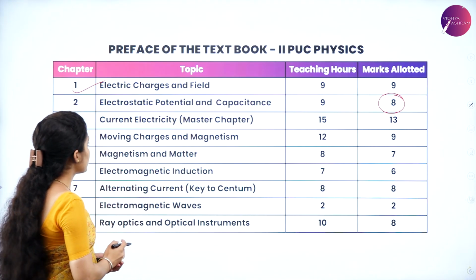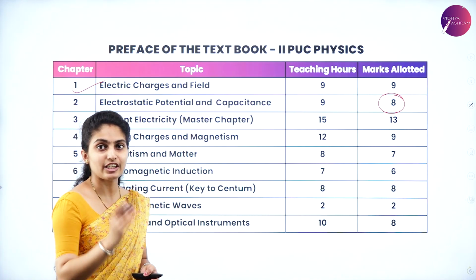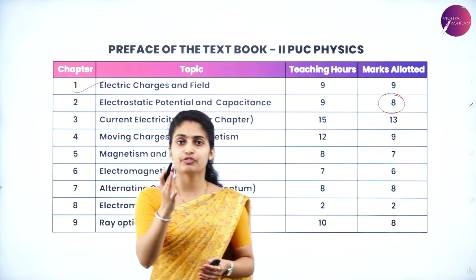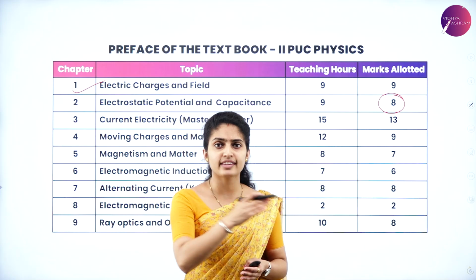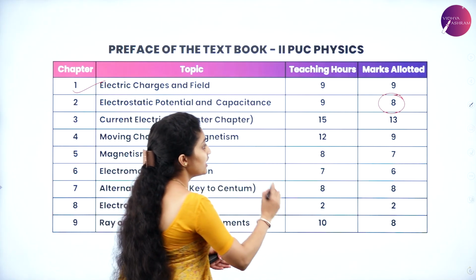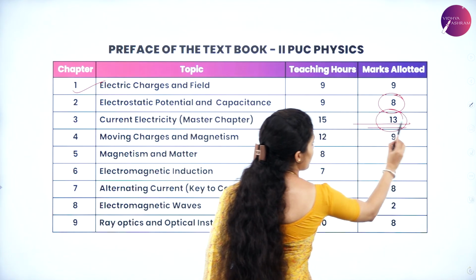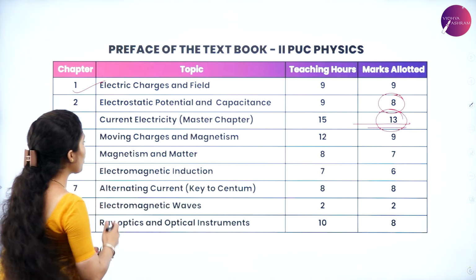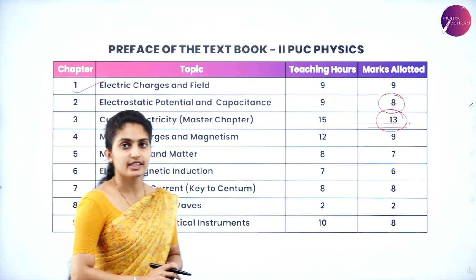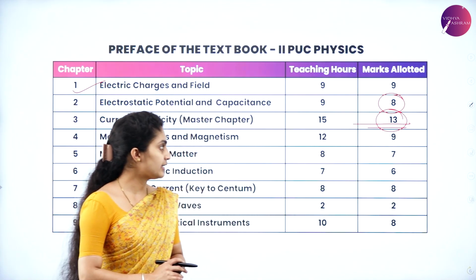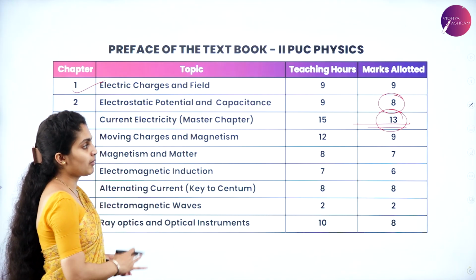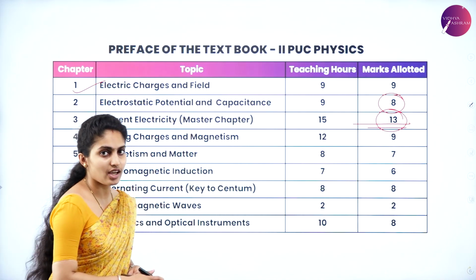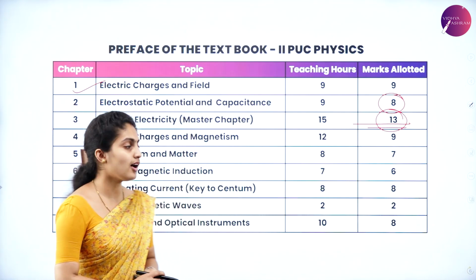Okay. Next, the third chapter is current electricity, which is called in brackets as master chapter. Why master chapter? Because the weightage of this chapter is more than that of any other chapters. That is, it is 13 marks. The weightage of this chapter is 13 marks. So next, going on to moving charges and magnetism, the marks allotment is 9. Magnetism and matter, the marks which is allotted will be 7. Electromagnetic induction, marks allotted is 6 marks.